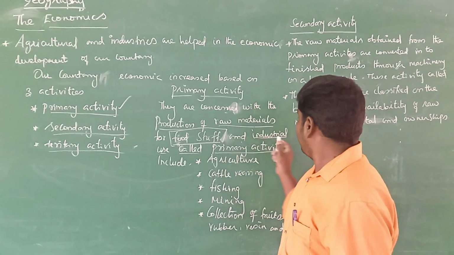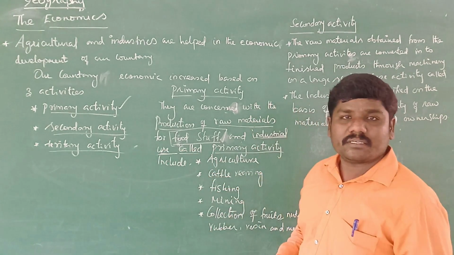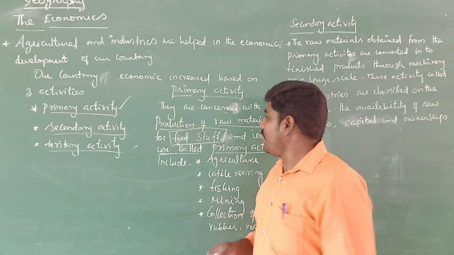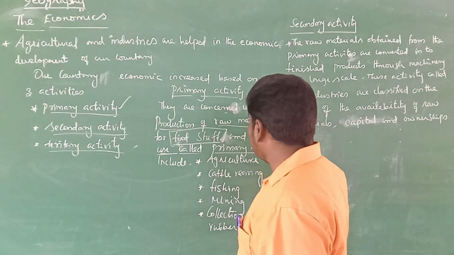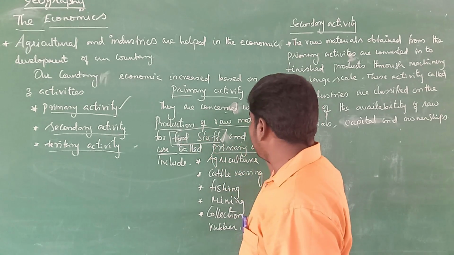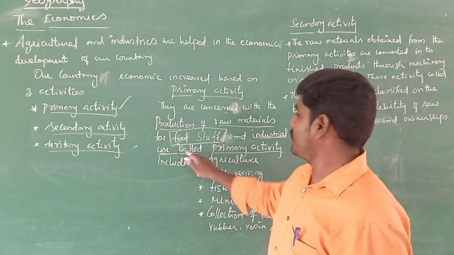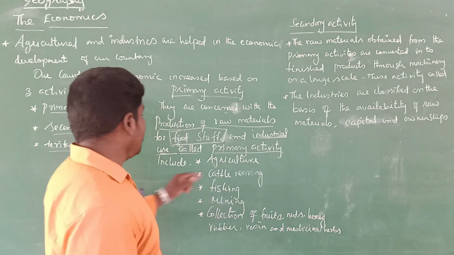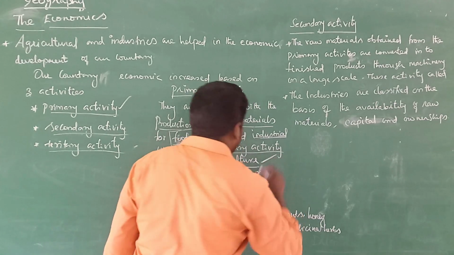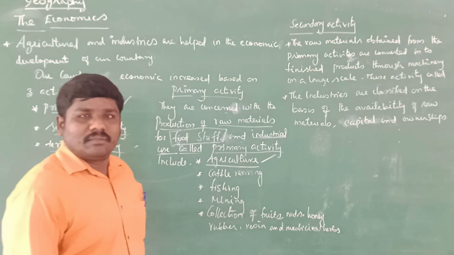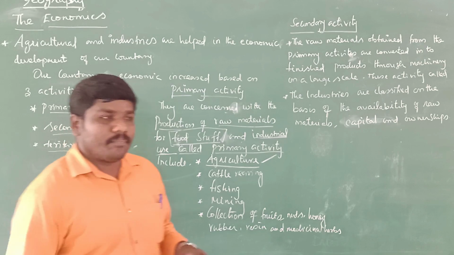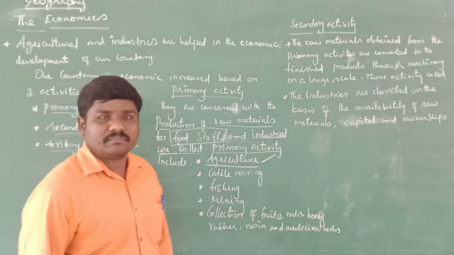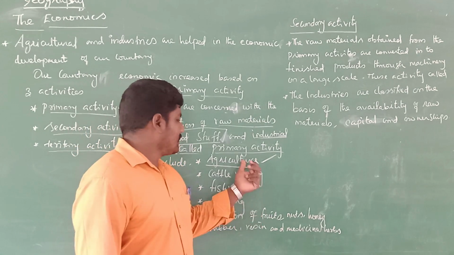Then foodstuff, and then industrial use. So that is called primary activities. So those concerned with the production of raw materials for foodstuff and industrial use are called primary activities. The primary activities include agriculture. This is one of the importance. So the backbone of our country is agriculture. So the backbone of India is agriculture.